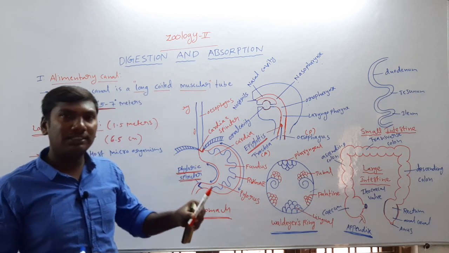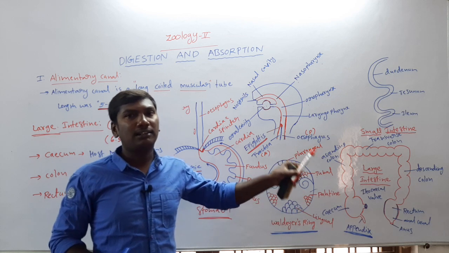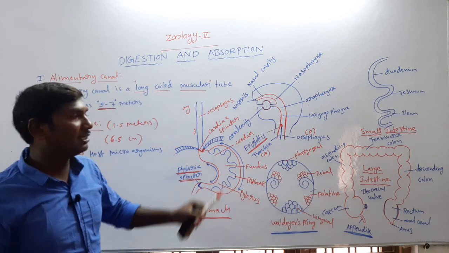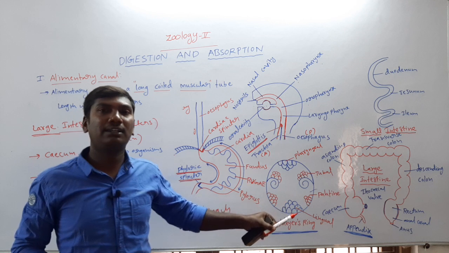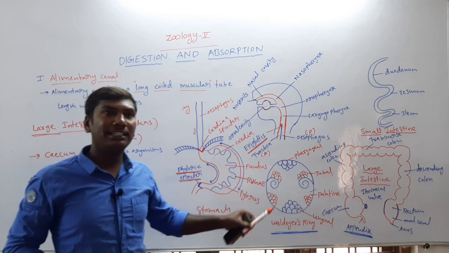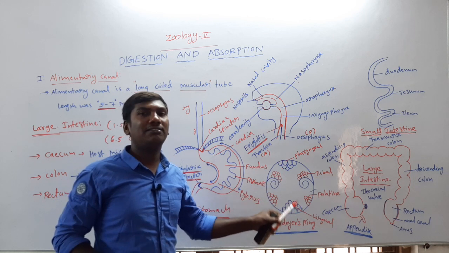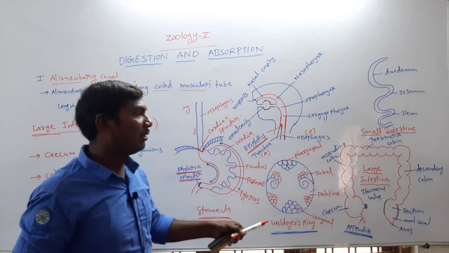Next, the large intestine is divided into 3 regions: one is the cecum, second one colon, third one rectum. The cecum is a blind sac-like structure, a host for the microorganisms. It contains a blind finger-like structure, the vermiform appendix, which is a vestigial organ of the human being.